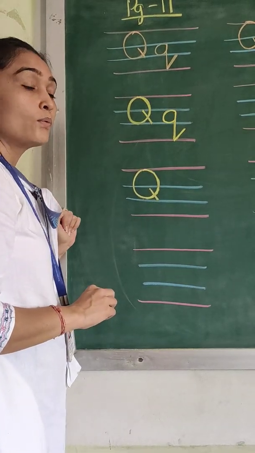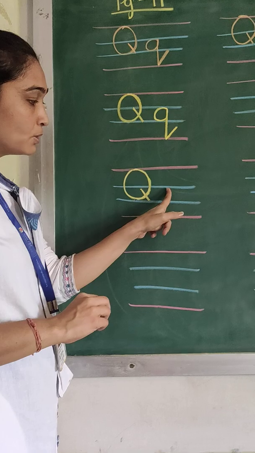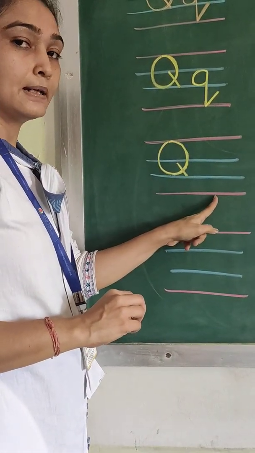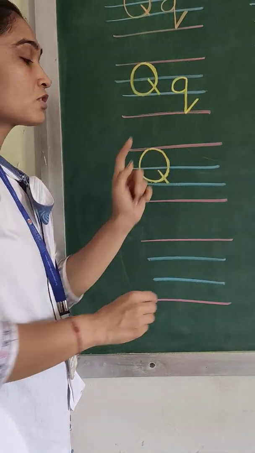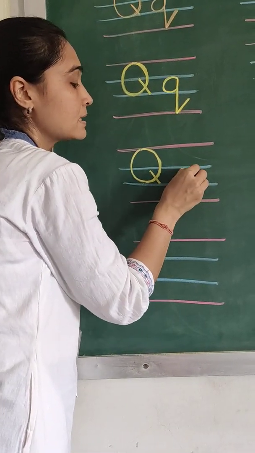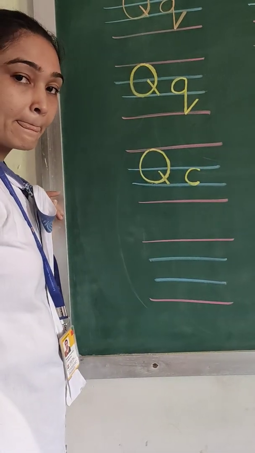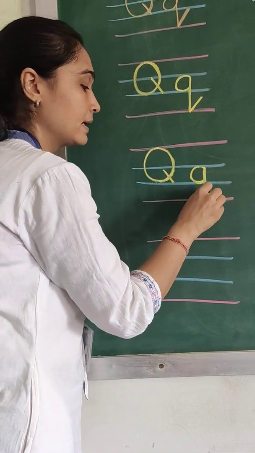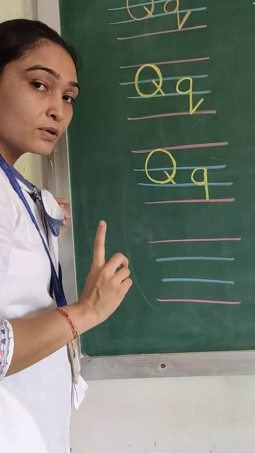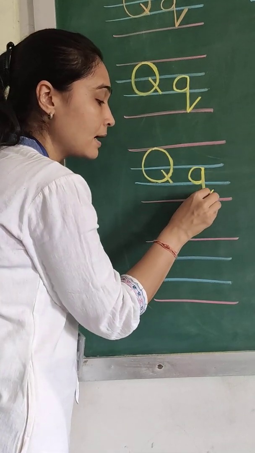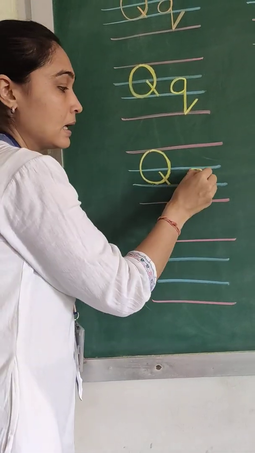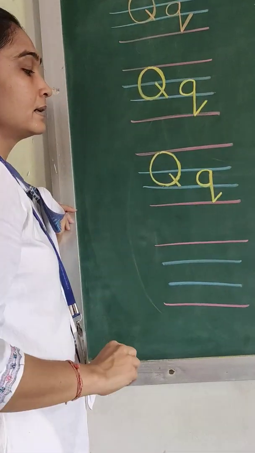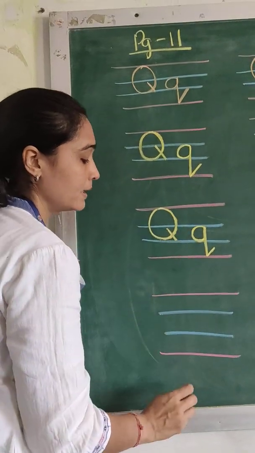Small letter Q, we will begin from the blue line to the last red line. So first we will put a small letter C. Okay? Next what will you do? A standing line. And last we will finish it with a slant line. A small C, standing line, and a slant line. This will give you your capital and small letter Q.